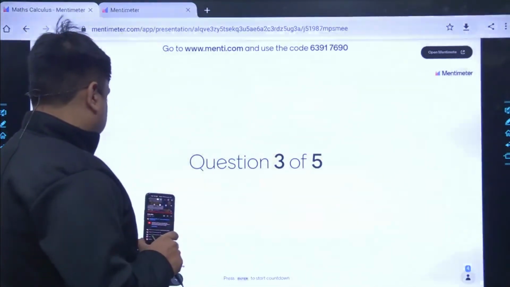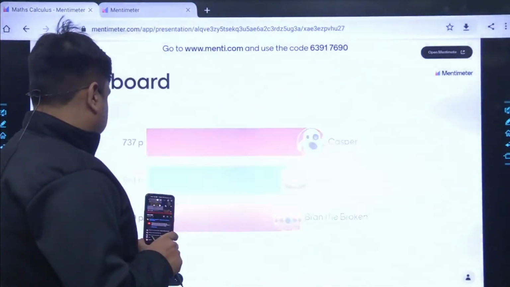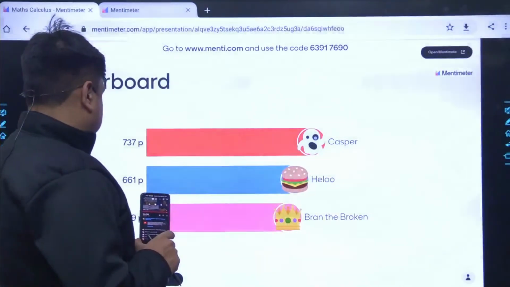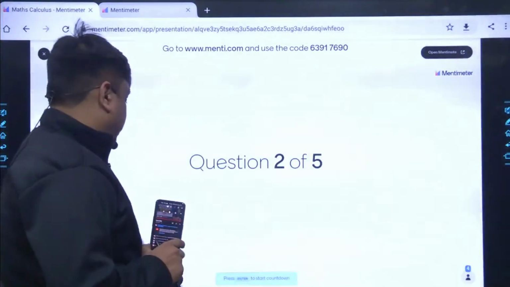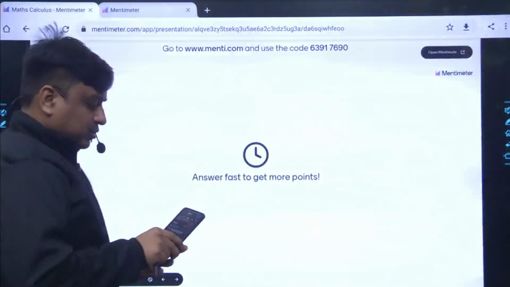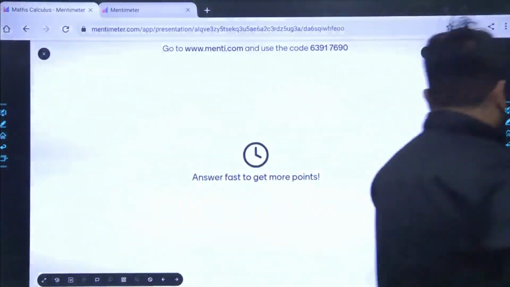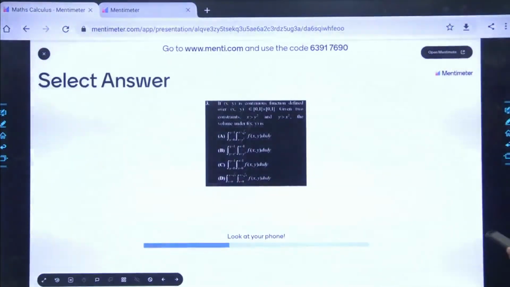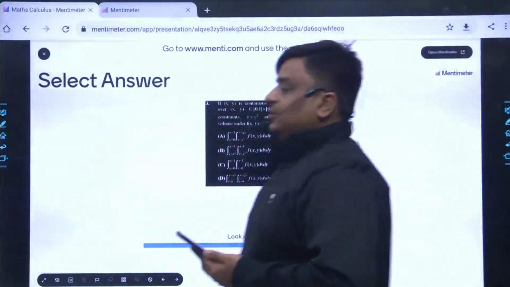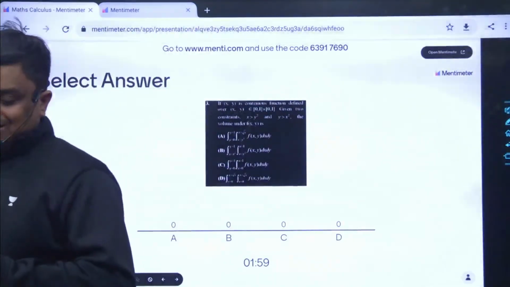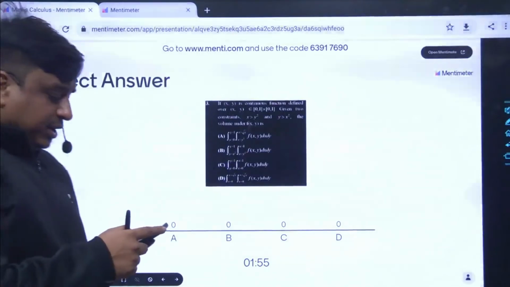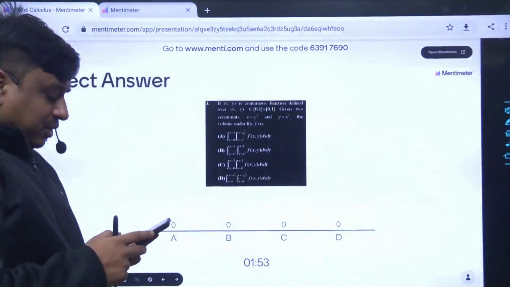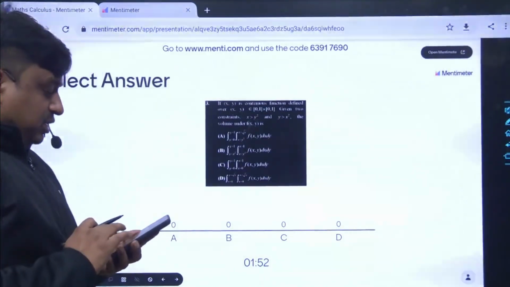So here comes the next question. Read this problem carefully and tell me what must be the best answer for this given question. This is a problem of double integration, change in order of integration.